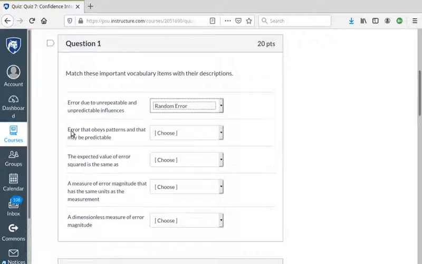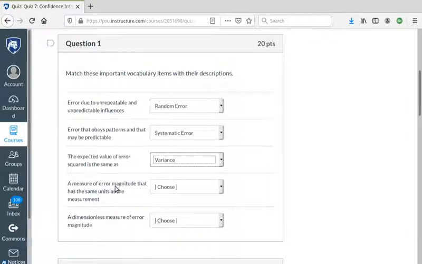All right, error that obeys patterns and that may be predictable. Aha, that is systematic error. The expected value of error squared is the same as. Which of these could that be? It could be standard deviation, except error squared. No. That's variance. That is the variance.